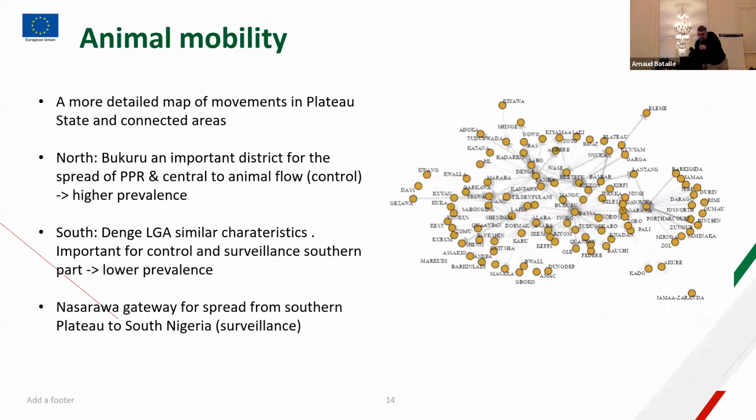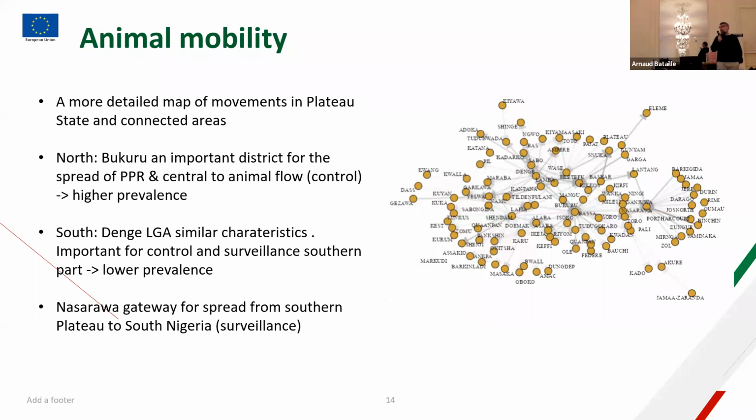So, if I look at the outputs of the market survey, this is just a representation for the Plateau market, and it improves a lot on the work that was done in 2021. And the network that is shown here includes 155 districts.